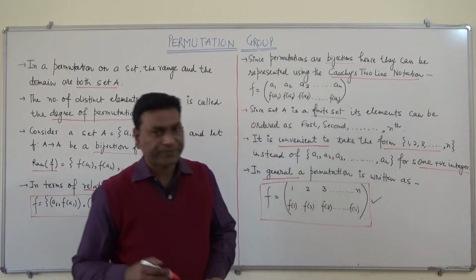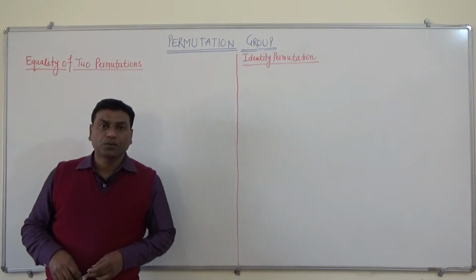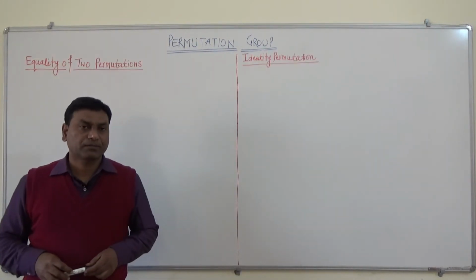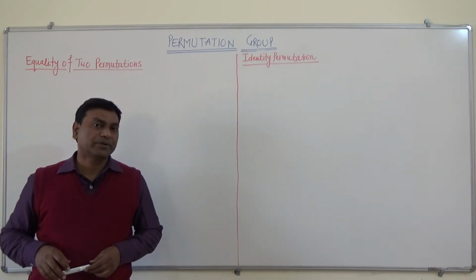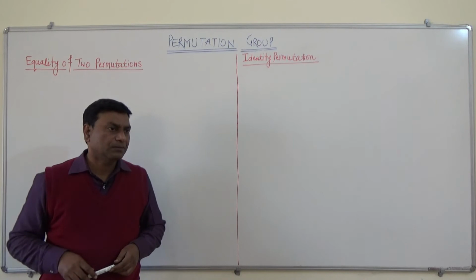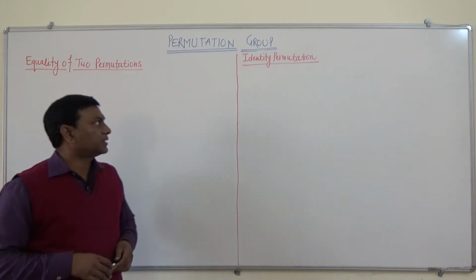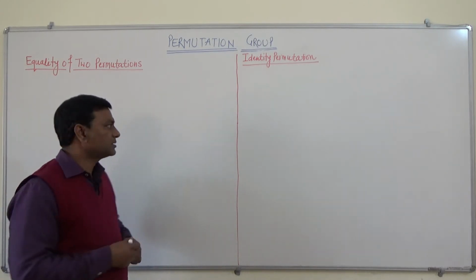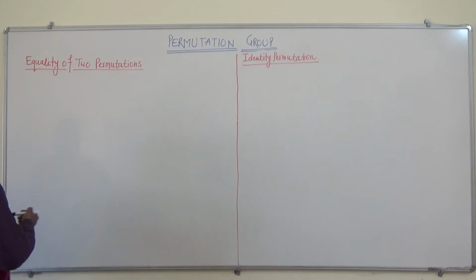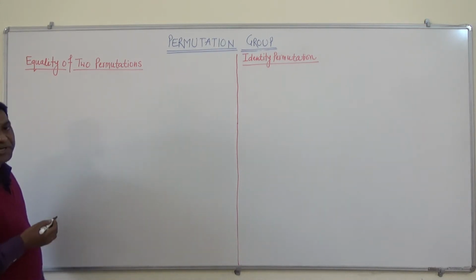Now we will see some characteristics of permutations, or types of permutations. We will see equality of two permutations, then identity permutation, and then inverse permutation. First we will see equality of two permutations.